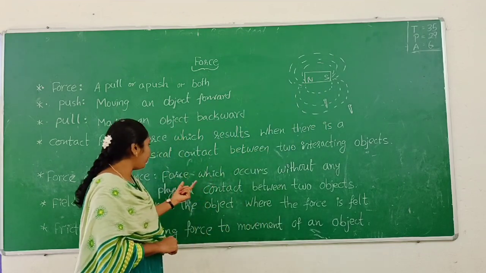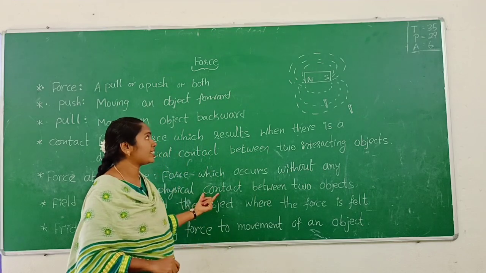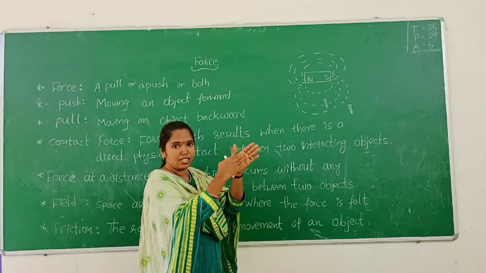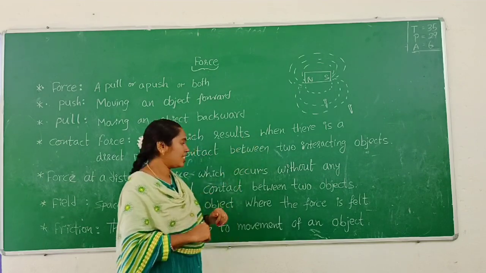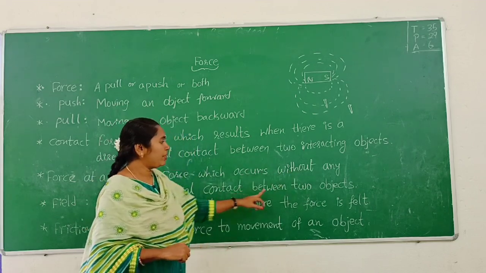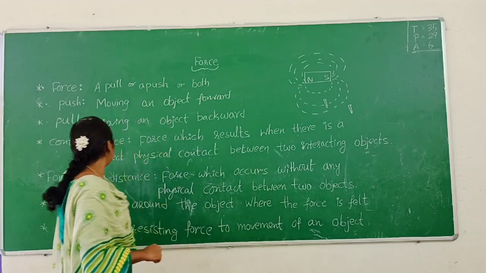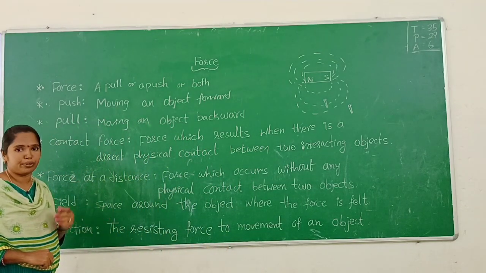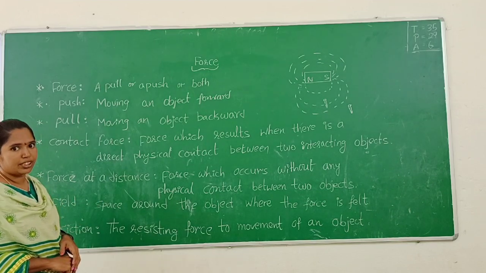That force occurs without any physical contact. There is no contact, so they have some distance. When a force occurs without any physical contact between two objects, it is called force at a distance or field force.